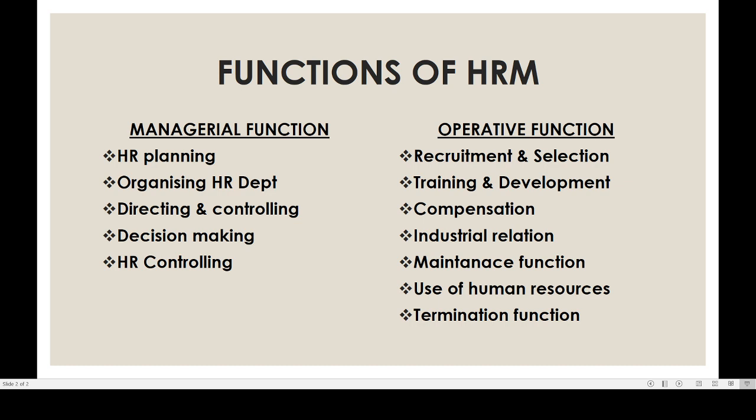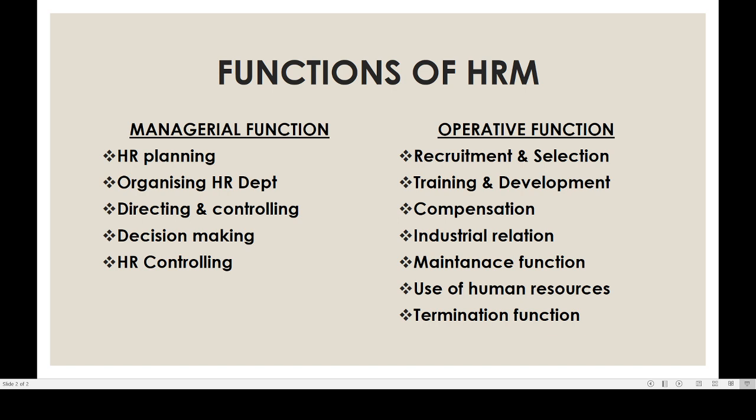Then the next function is termination function. Termination functions are in the form of retirement, death, retrenchment, layoff. The employees may be terminated from our organization due to some reasons. Death and retirement are reasons from the employee's side; the others are not.